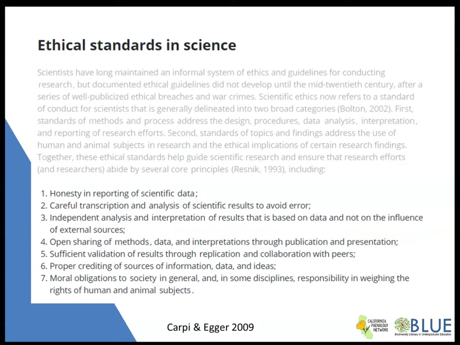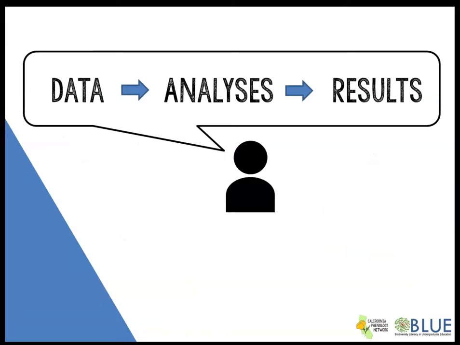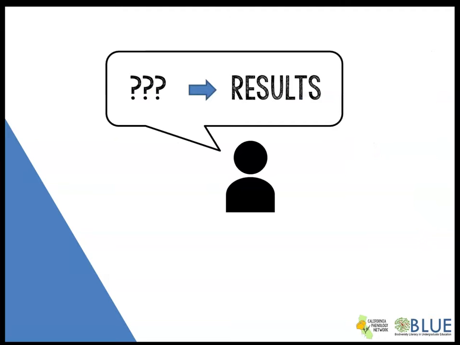Beyond legal reasons, citing your data sources is part of basic scientific ethics. One key reason is that it enables your scientific research to be reproducible. Any other scientist could discover the same results that you did if they gathered the same data and did the same analyses. This is important for scientific integrity, transparency, and quality. If you don't cite your data source, who's to say you didn't just make it all up so that it says what you want it to say?